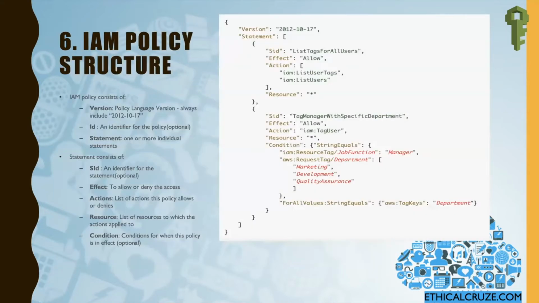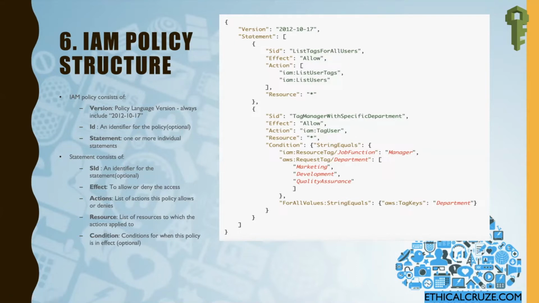If I go into a little more detail on how this JSON document is structured, what is the structure of this policy document? This is a basic example. This IAM policy consists first of all of the Version field. This version determines your policy language version, which is always 2012-10-17. This is a hard-coded value. It is not a variable.